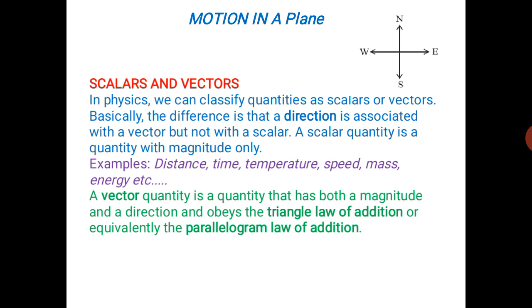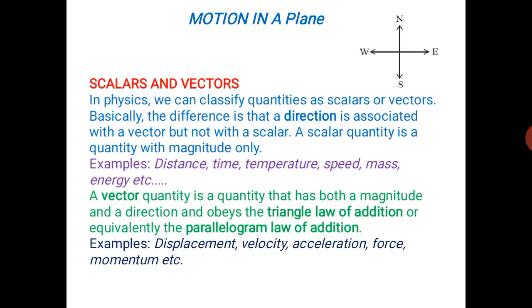So here the very important thing: the quantity having both magnitude and direction is called a vector quantity. Examples of vector quantities are displacement, velocity, acceleration, force, momentum, etc.